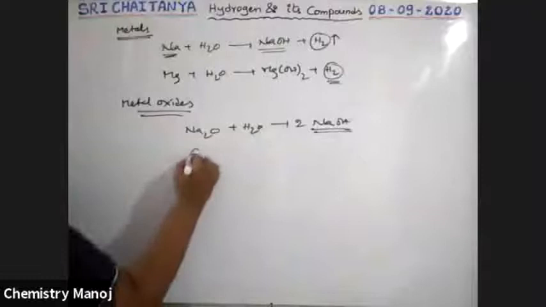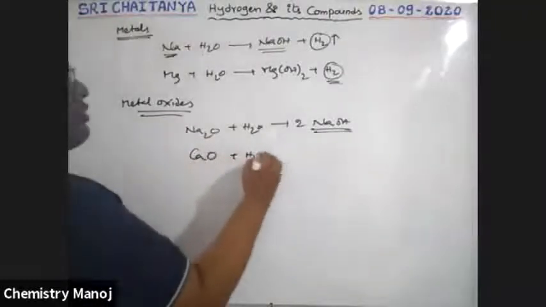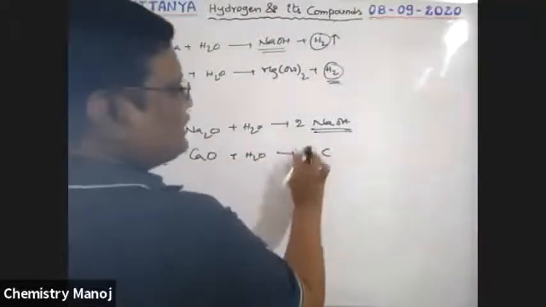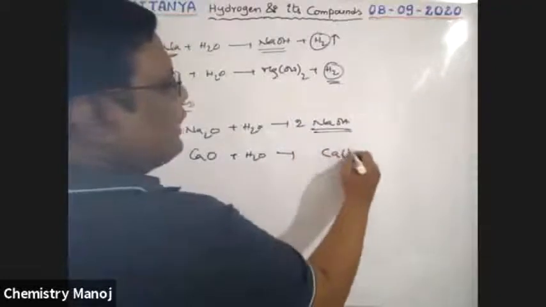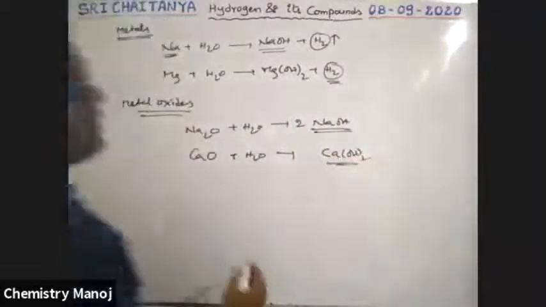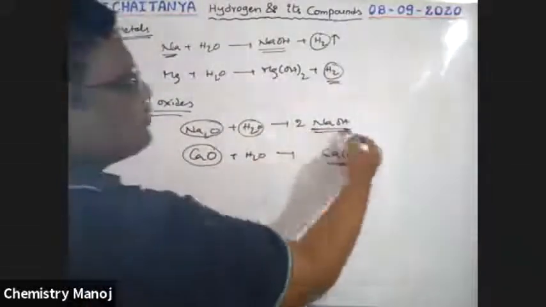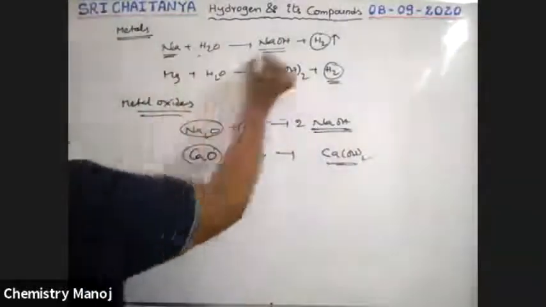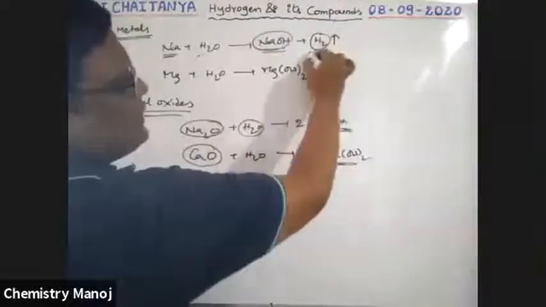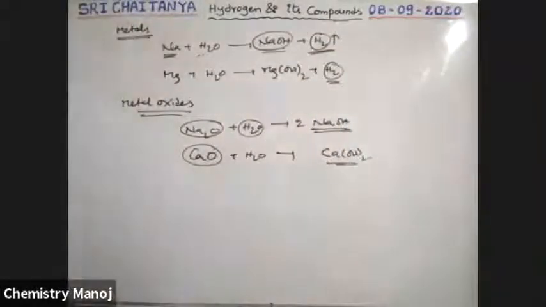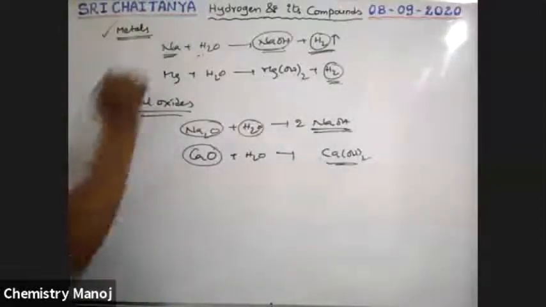Just like that, calcium oxide reacts with water and gives calcium hydroxide, which is also a base. That means when metal oxides react with water, they give bases. When metals react with water, they give bases along with liberation of hydrogen gas. So this is the reaction with metals and metal oxides.